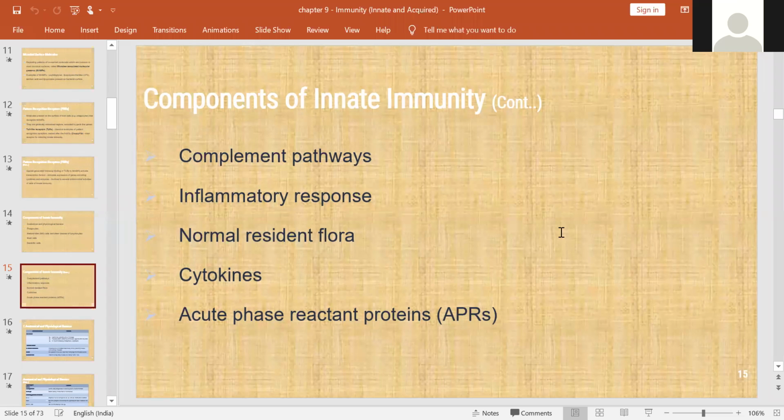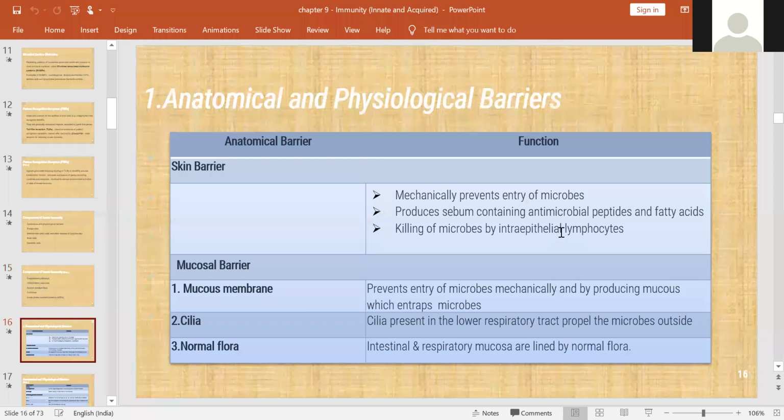Here you can see the alternate and mannose binding pathways, and inflammatory response, and normal resident flora like commensals. Okay, so all of them provide the innate immunity response, and cytokines and APRs. These are also helpful for the innate immunity. Let us see one by one.